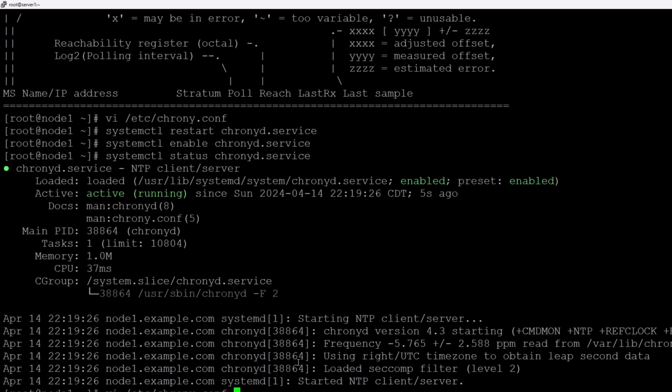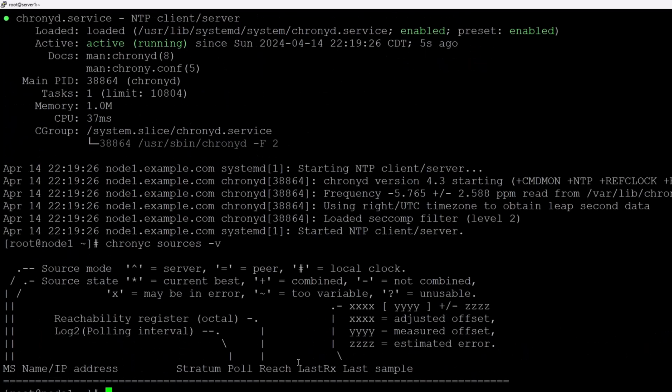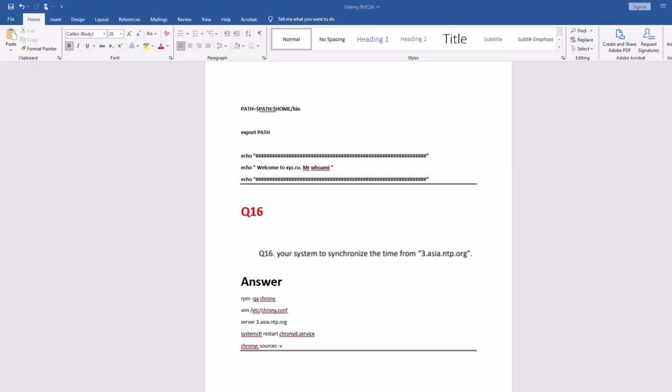And the last command is you have to run this command. It will show you the server, but I don't know why it's not showing up here. So this is question number 16. Google it, you will find so many solutions over there, and then you can finalize which solution is good. I just completely followed these steps in the exam.